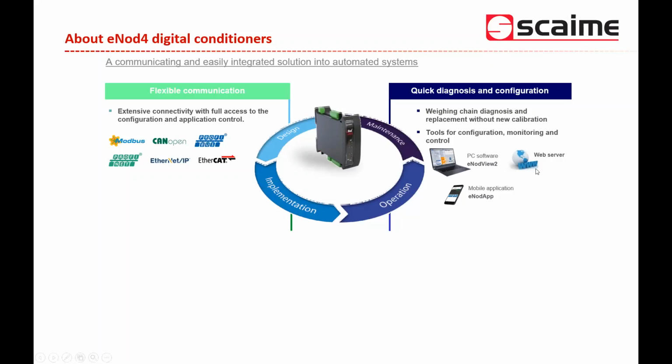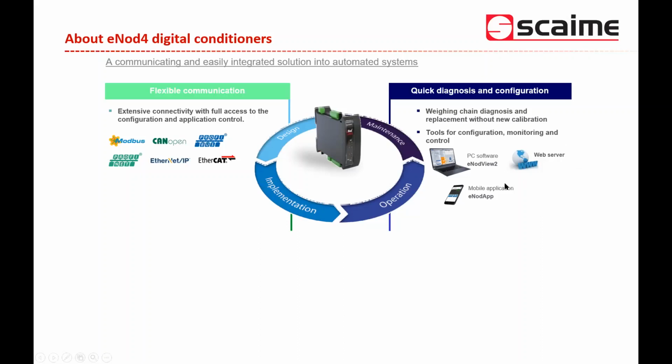What are the tools to make the configuration of eNote4? You have different possibilities. Either using our eNoteView 2 software, and then you can easily make the configuration, connecting your computer to the eNote4 using the USB plug on the front panel of the eNote4 transmitters. This is what Christophe will present to you today. But also for Ethernet versions, you have the possibility to do it from a web server.